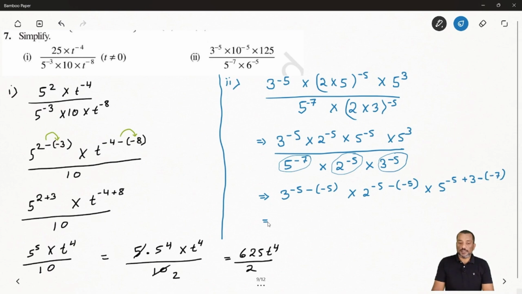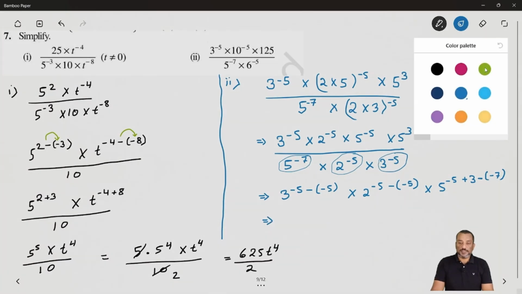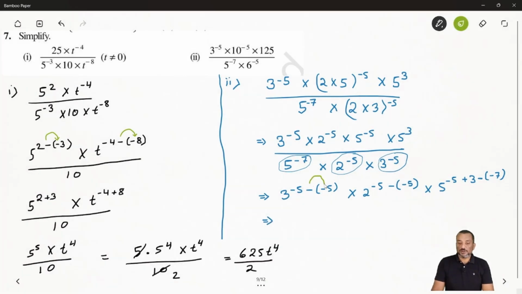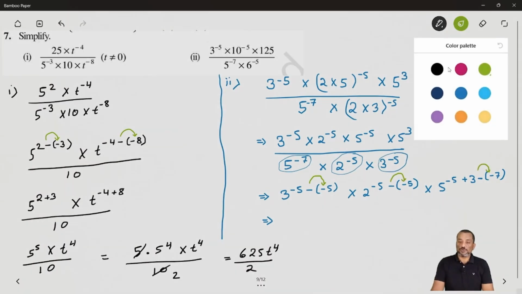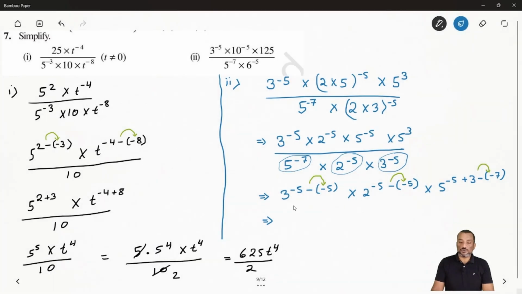Okay, now you can apply here. Same way, negative sign will change: negative, negative, positive. This will become plus. This also becomes plus. This also becomes plus. So how much will you get now? You can just see. We will get 3 to power minus 5 plus 5. Then we will get here 2 to power minus 5 plus 5. And then we will get here 5 to power minus 5 plus 3 and plus 7.